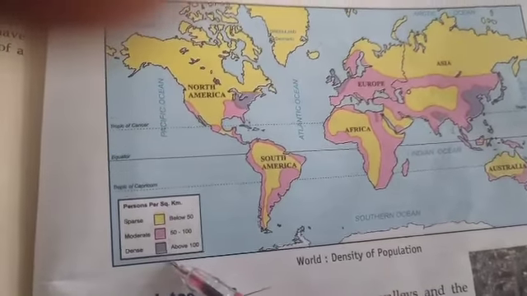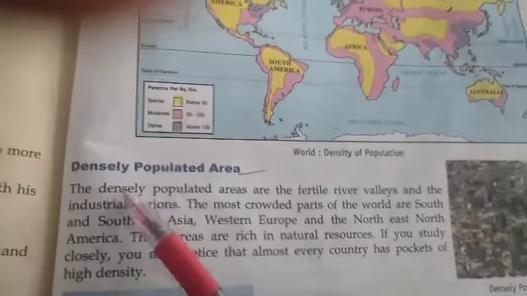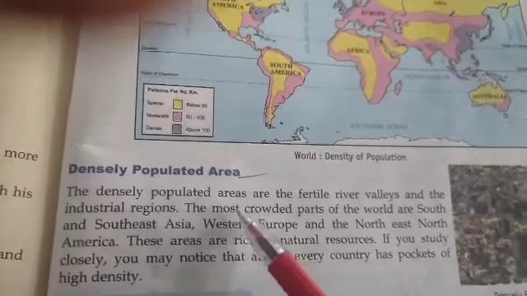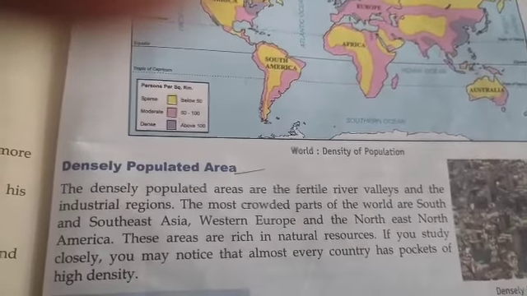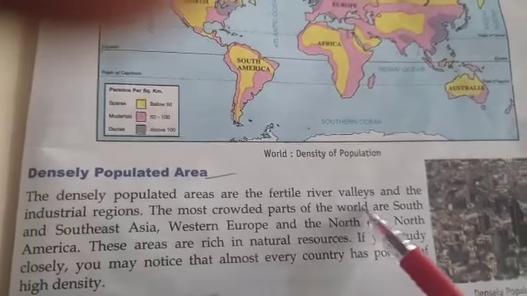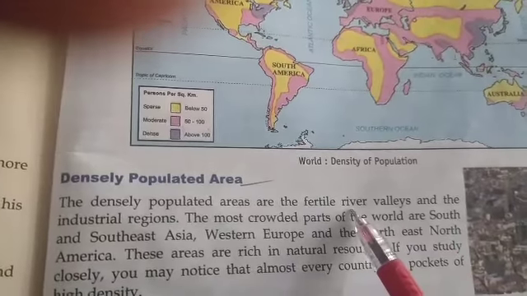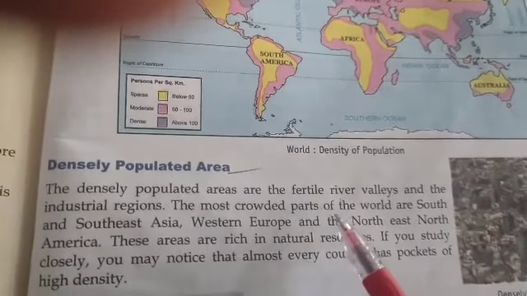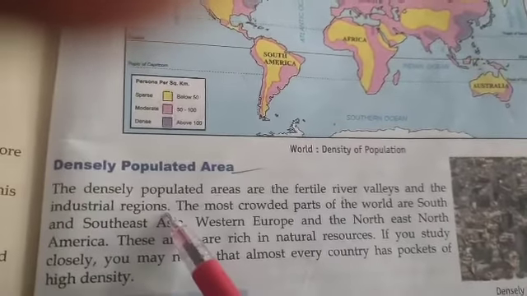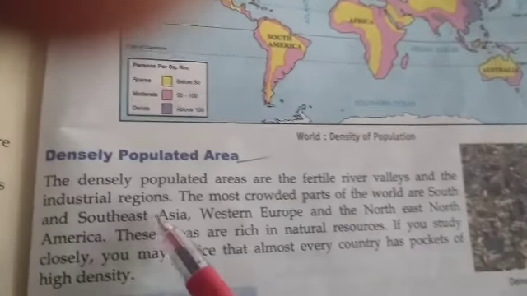Near about 100 people live in the areas. First, one by one we will describe them here. Densely populated areas are the areas where the maximum number of people live. Densely populated areas are fertile river valleys and the industrial regions. A fertile river valley means land where agricultural work is done in maximum quantity, and the industrial regions are places where a lot of industries are established, and people live there for their livelihood,